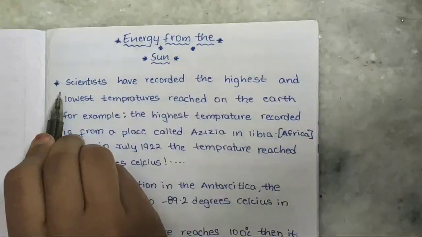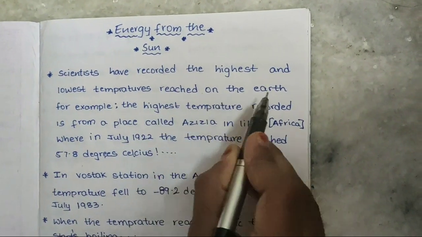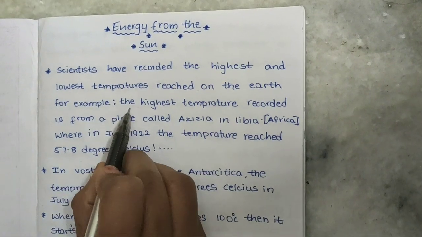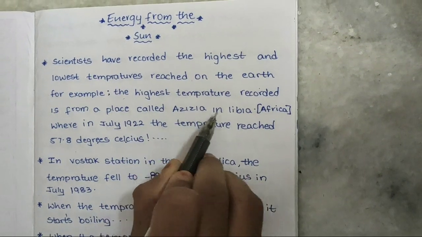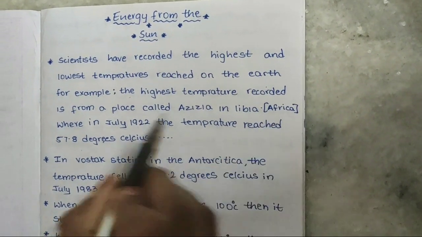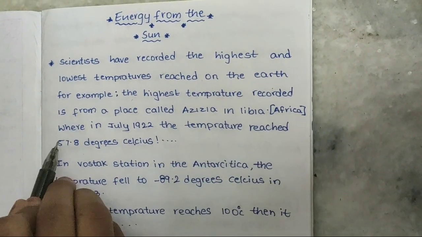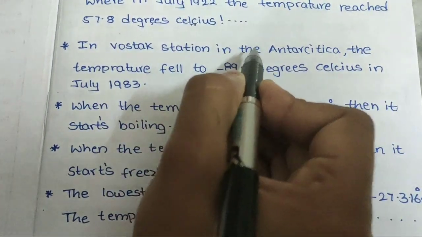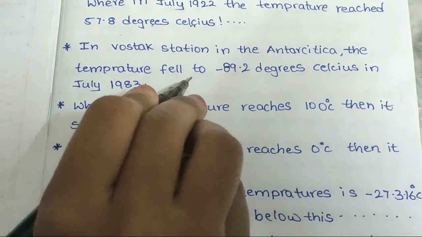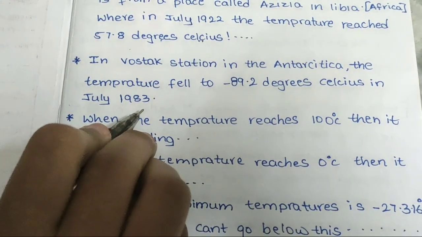So let's get into the video, Energy from the Sun. Scientists have recorded the highest and lowest temperatures reached on the earth. For example, the highest temperature was recorded at a place called Azizia in Libya, Africa, where in July 1922 the temperature reached 57.8 degrees Celsius. In Vostok Station in Antarctica, the temperature fell to minus 89.2 degrees Celsius in July 1983.